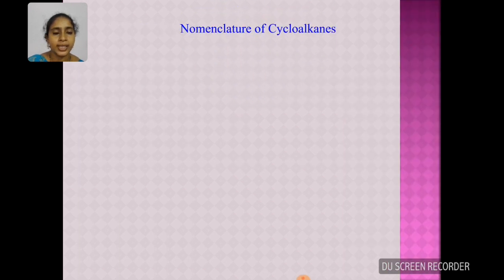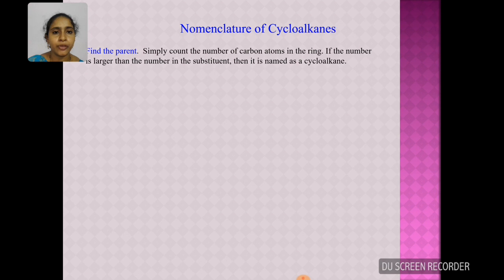Nomenclature of cycloalkanes. First, we have to find out the parent name. For that, simply count the number of carbon atoms present in the ring and also in the side chain. Whichever is higher is considered as the parent name. In the given example, cyclopentane consists of 5 carbons, whereas the side chain consists of only 1 carbon atom. Hence, cyclopentane will be the parent name, and the name of the compound will be 1-methylcyclopentane.